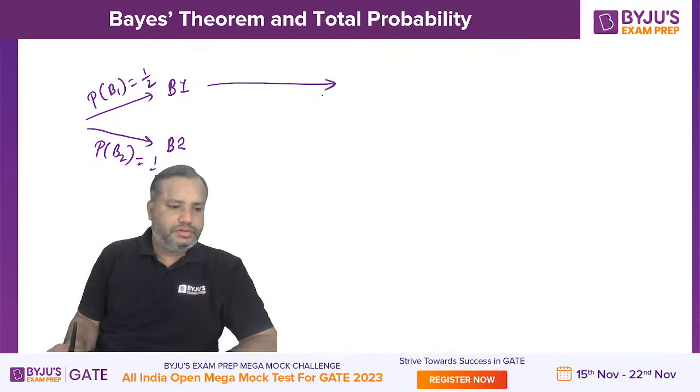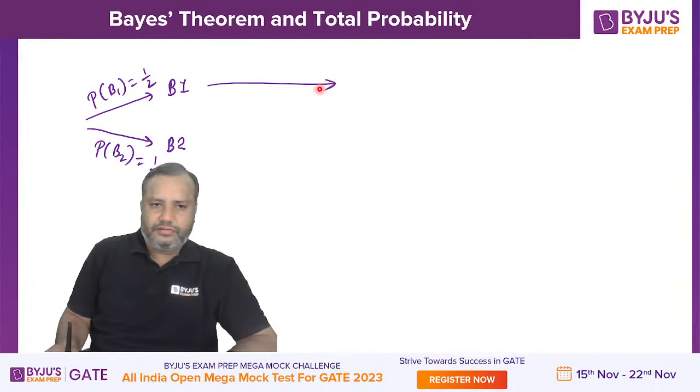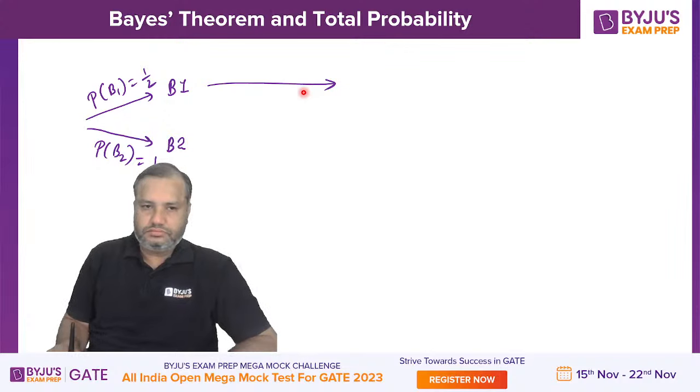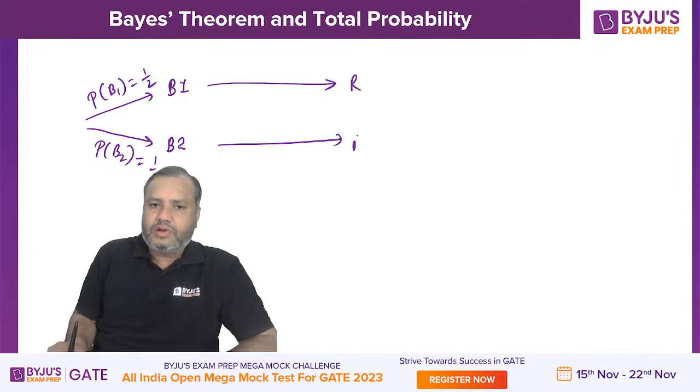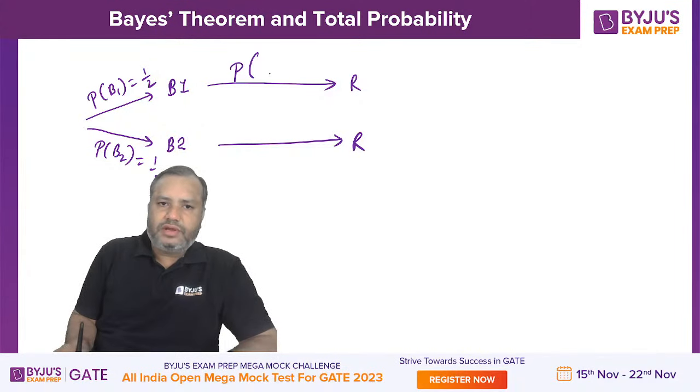Then we have box 1, from which we can get a red ball. A red ball can also be obtained from box 2. So if box 1 is already selected, what is the probability of getting a red ball from box 1?